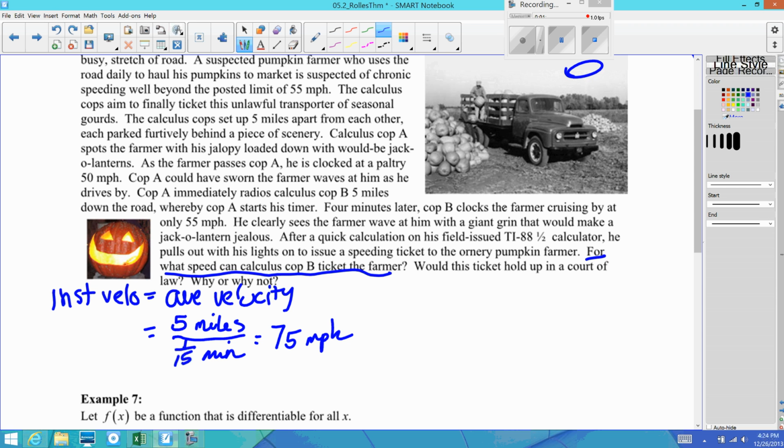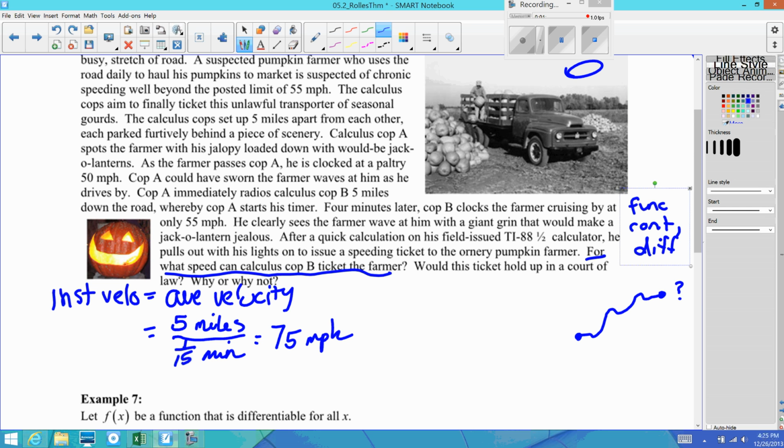All right, but remember that the mean value theorem only applies if the function is continuous and differentiable. All right, continuous on the closed interval and differentiable on the open interval. So I want you to decide whether the function is continuous or differentiable. As the guy drives from point A to point B, would his trip have to be continuous? Would it have to be differentiable? Is there any way that his graph could look like this? Or could his graph look like this, where there's a hole?